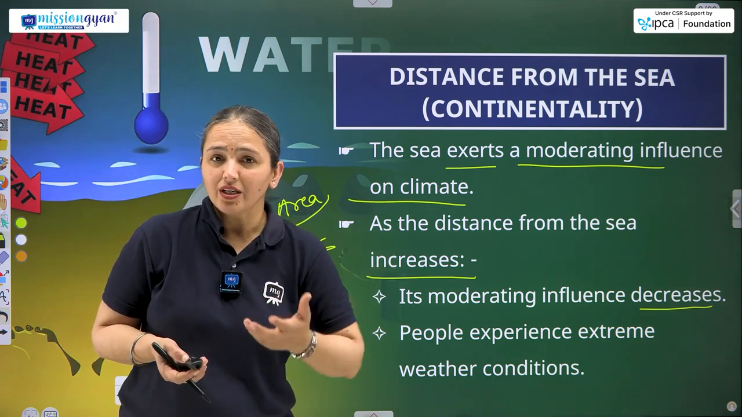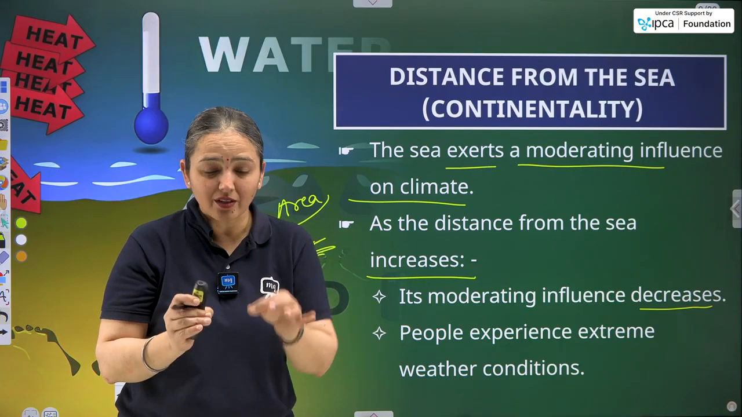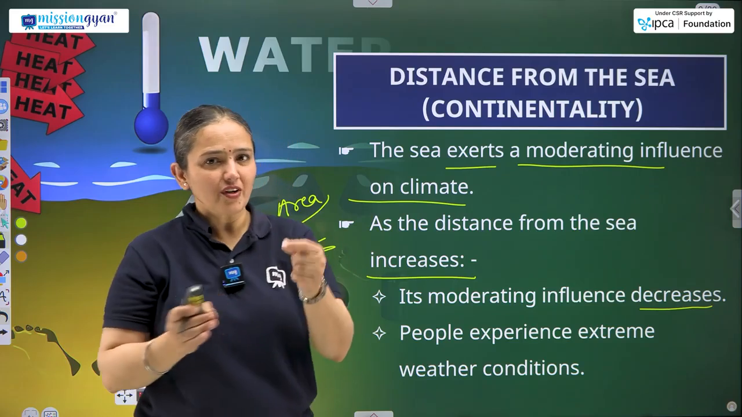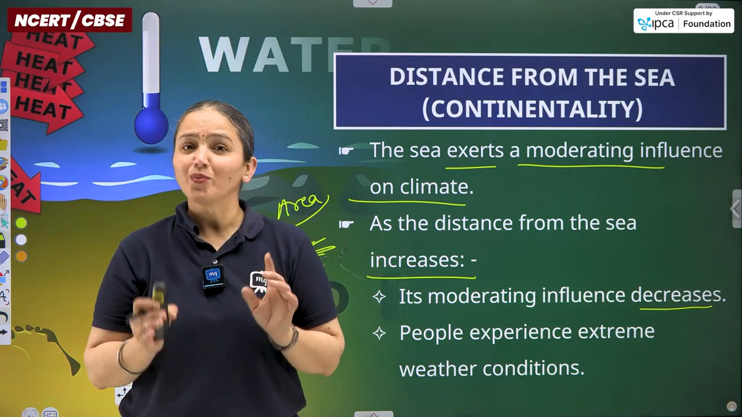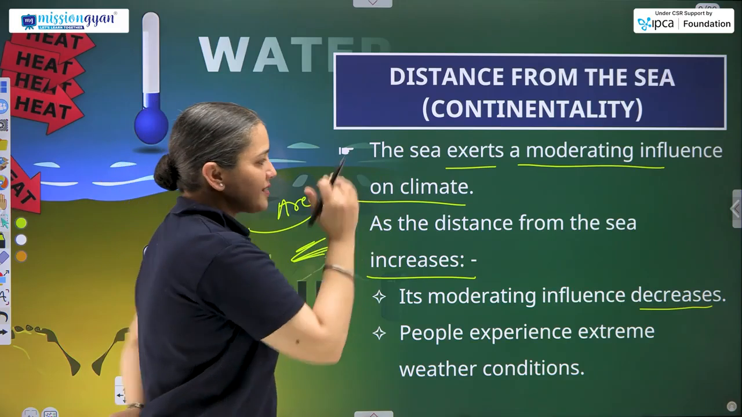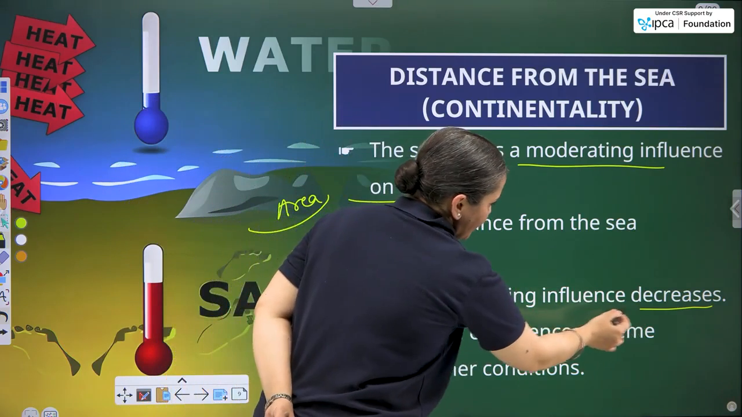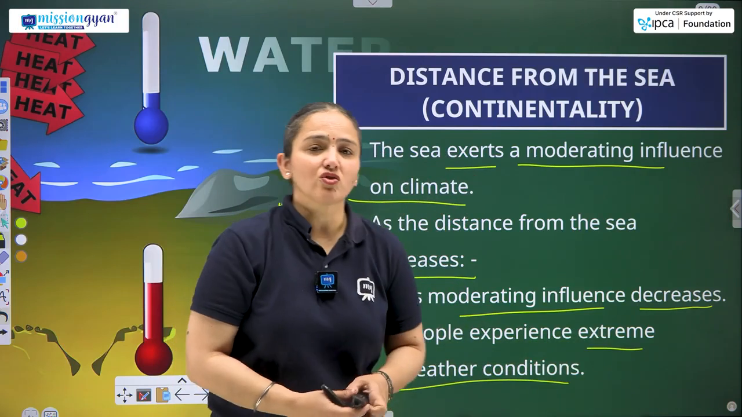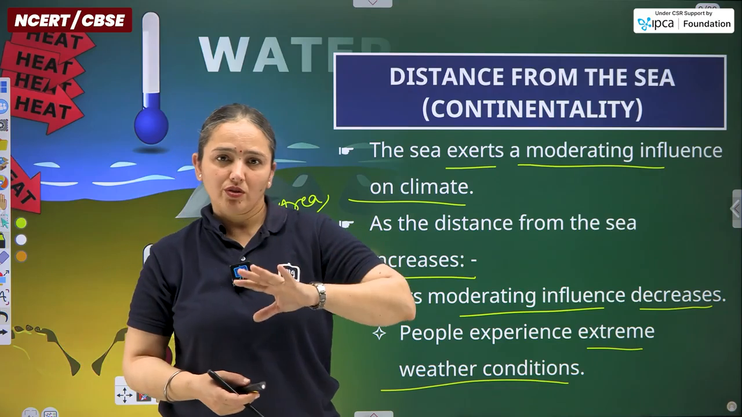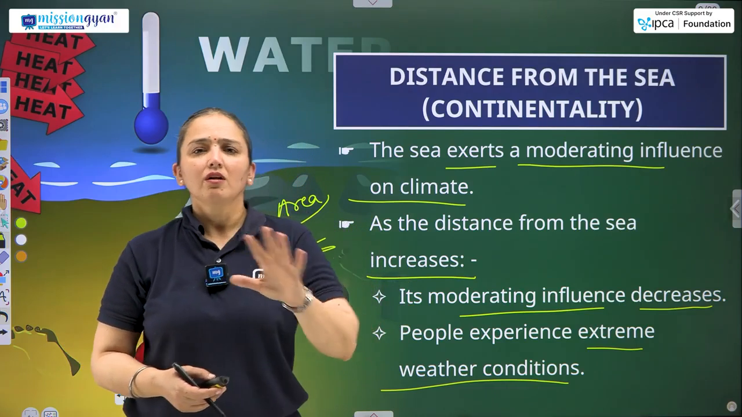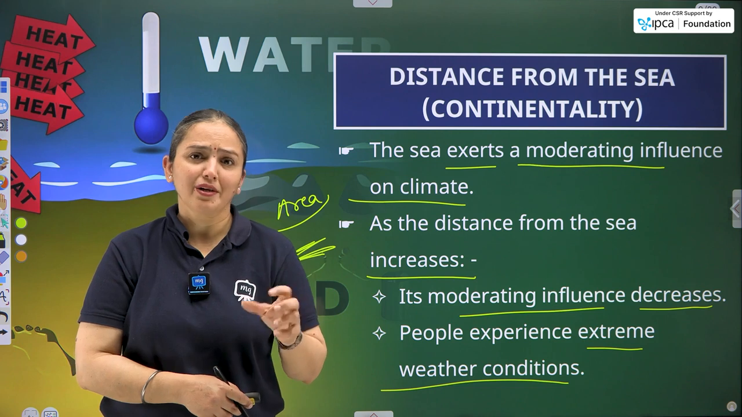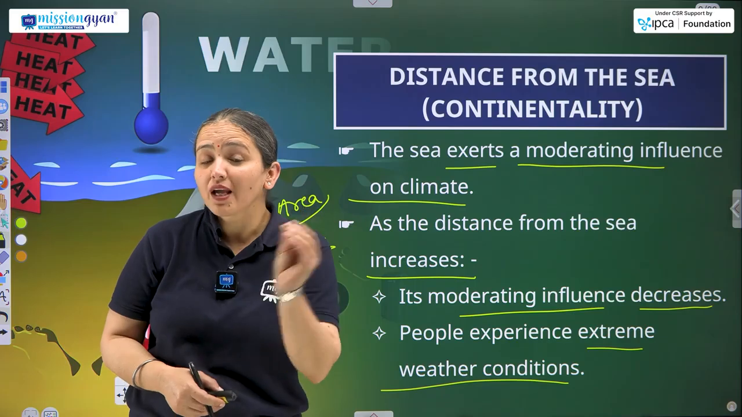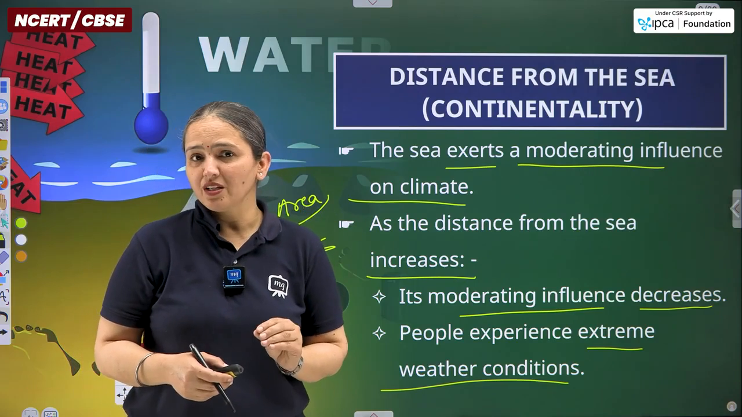What are the coastal regions? Coastal areas are the areas located where water and land meet, for example beaches. Now you are able to understand properly what coastal regions are. As the distance from the sea increases, its moderating influence decreases. People experience extreme weather conditions. It can be extreme hot, extreme cold, or moderate and mild. That means humidity can be in greater amount, but as we move away from the water, humidity will reduce and the temperature will be experienced in extreme